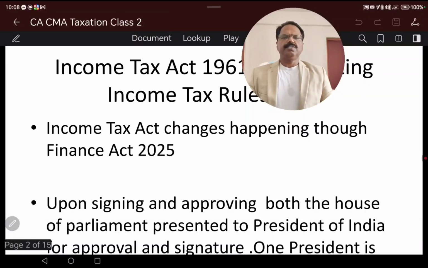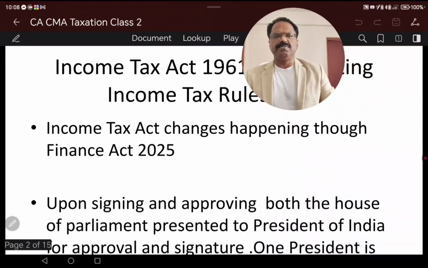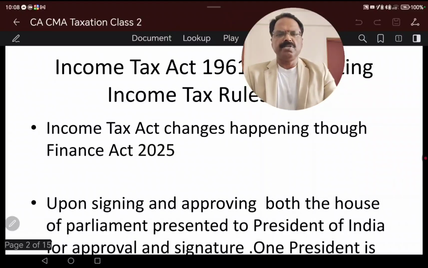On 1st February every year there is a finance bill, and the finance minister, for the last 10 years, Nirmala Sitharamanji, submits and proposes the budget.